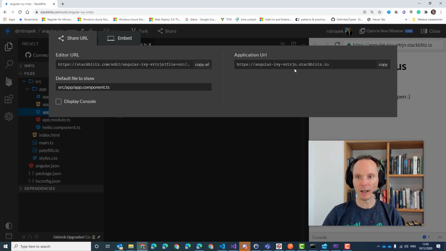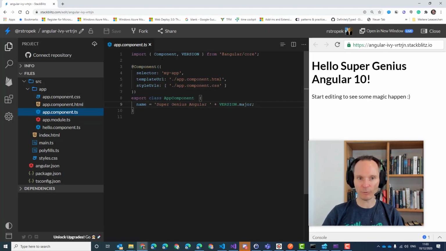However, the editor experience of Visual Studio Code here in the middle is not as good as the real Angular in the real Visual Studio Code. So this is nice for small experiments. This is nice for proof of concepts. But if you do serious development, you should probably not use StackBlitz.